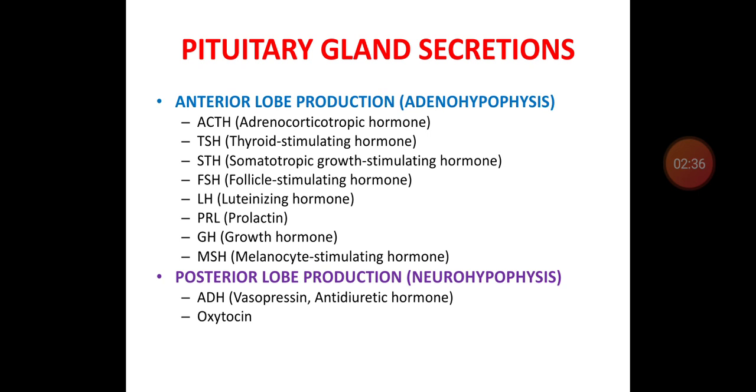adrenocorticotropic hormone, TSH, thyroid stimulating hormone, STH, somatotropic growth stimulating hormone, FSH, follicle stimulating hormone, LH, luteinizing hormone, PRL, prolactin, GH, growth hormone, MSH, melanocyte stimulating hormone. Secretion from the posterior lobe is ADH, that is antidiuretic hormone, otherwise called vasopressin, and oxytocin.